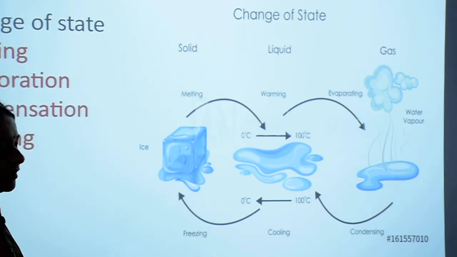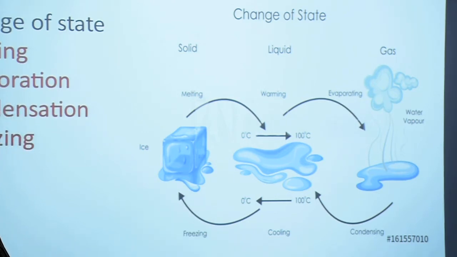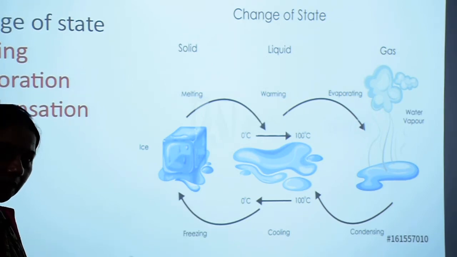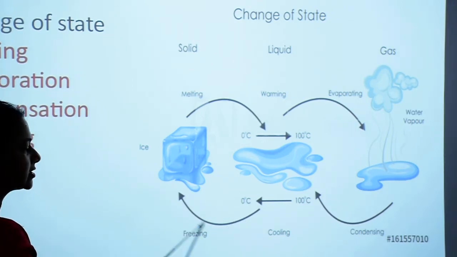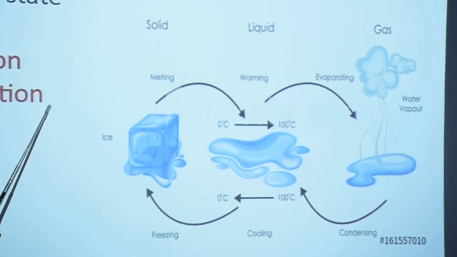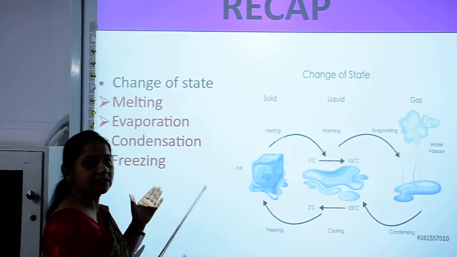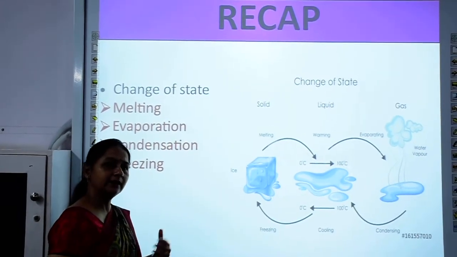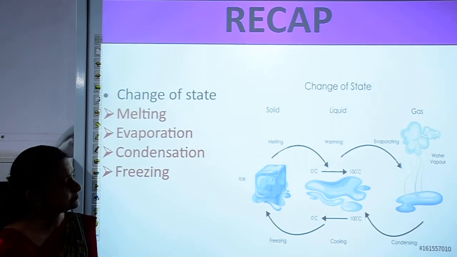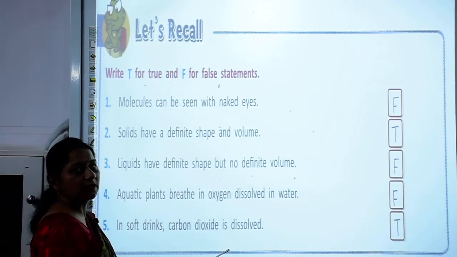When you keep water in the freezer, what is formed? You get ice out of it. So that is the solid state which is converted from the liquid state. This process is called freezing. So we have done melting, evaporation, condensation and freezing. These are the changes of state on heating and cooling. So let's start with our bookwork.